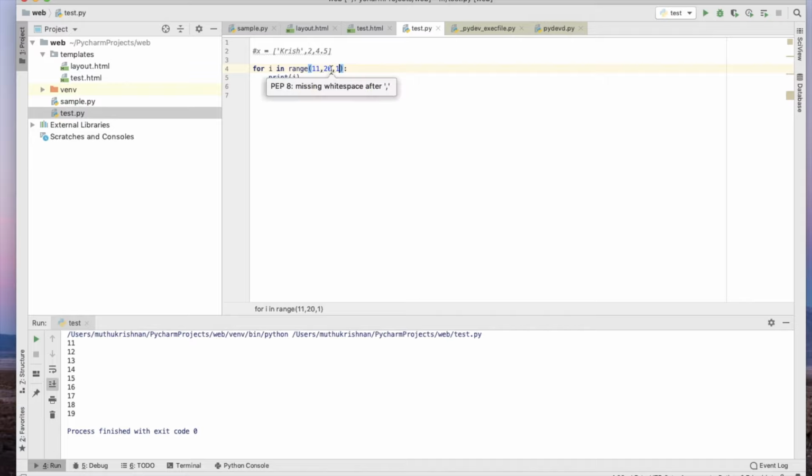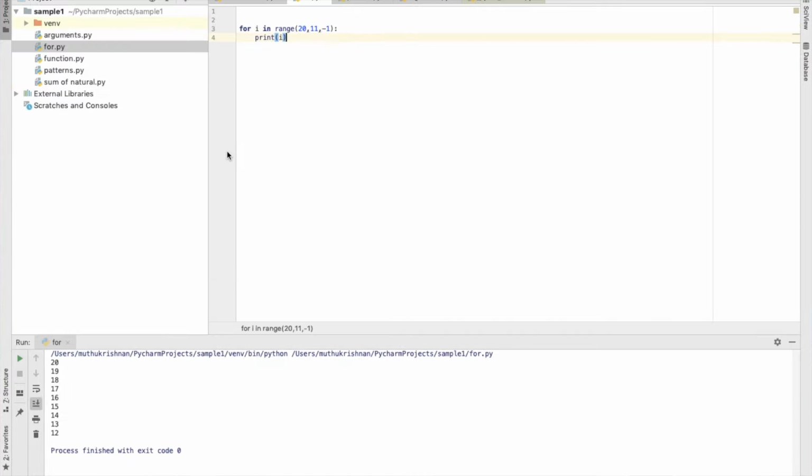If you want 20 to be printed, then provide 21. This is the difference. You can see the output here. This third value is very important. It is kind of an incrementer, deciding the difference between the numbers printed. If I want to print numbers in differences of 2, or in differences of 5, I can do that.